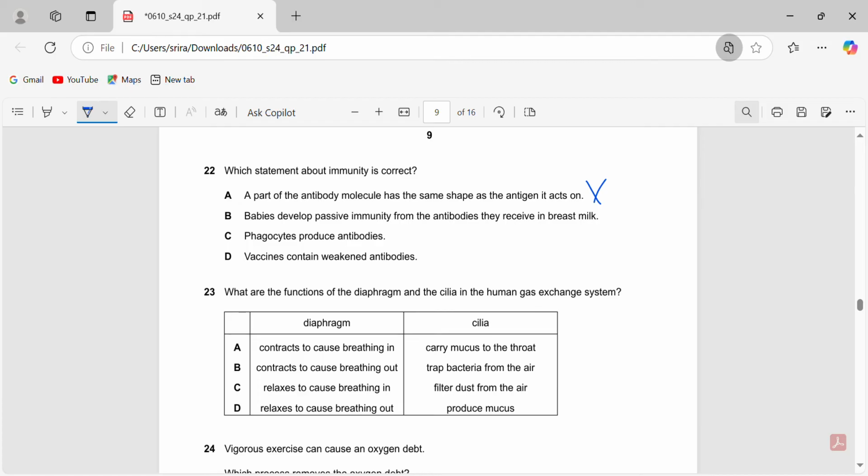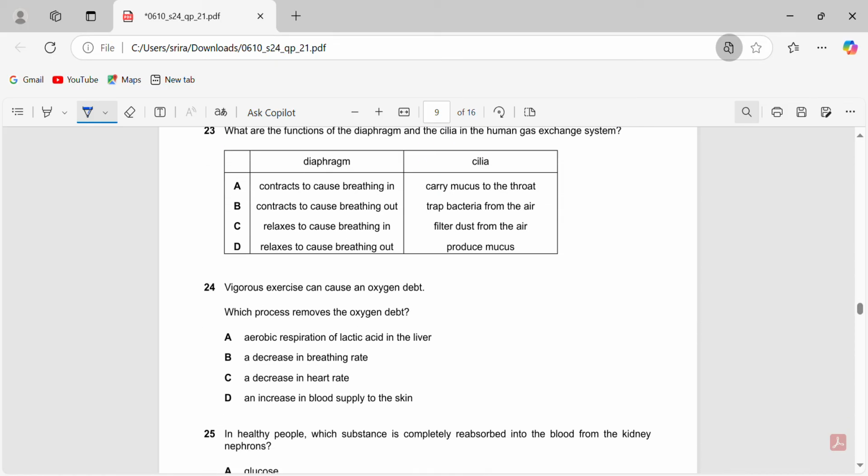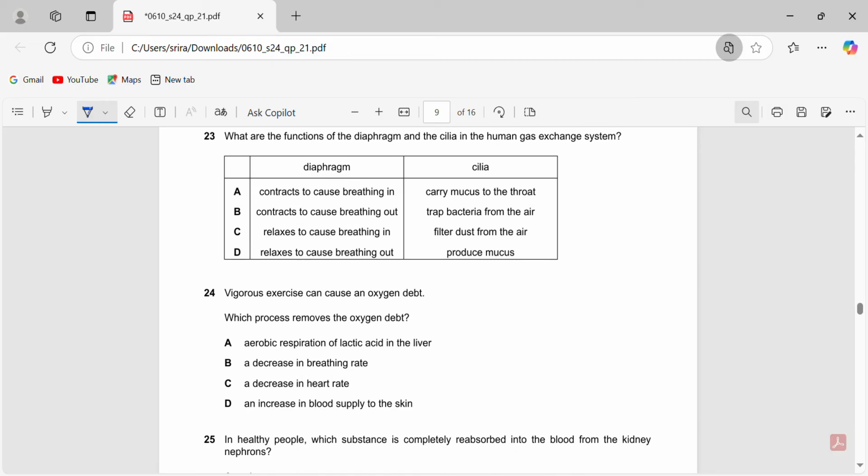Babies develop passive immunity from the antibodies they receive in breast milk. That is true. It's not long-term passive immunity, so that is true. Phagocytes produce antibodies. That is not true. They do phagocytosis, engulfing the pathogens. So that is not true. Vaccines contain weakened antibodies. That is not true. They contain weakened or less virulent viruses. So it's 22B.